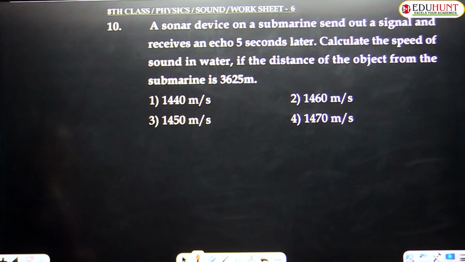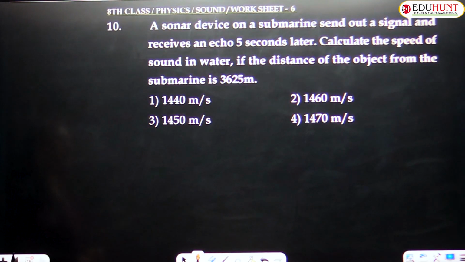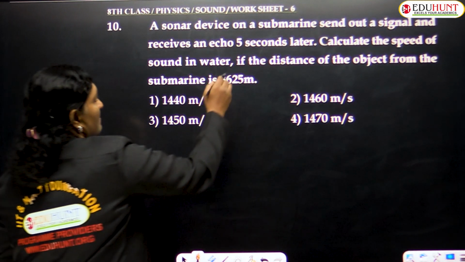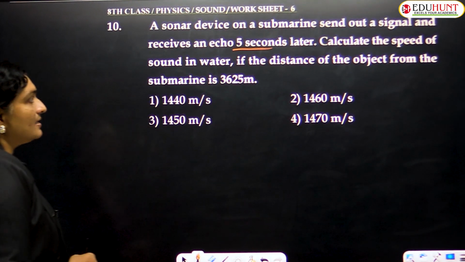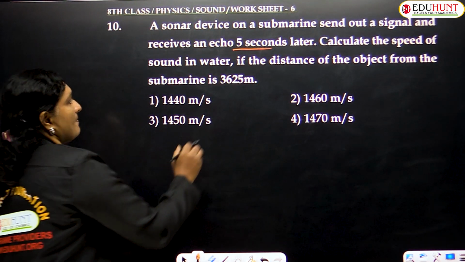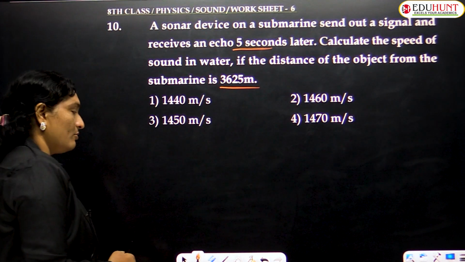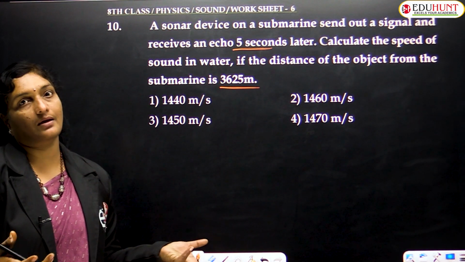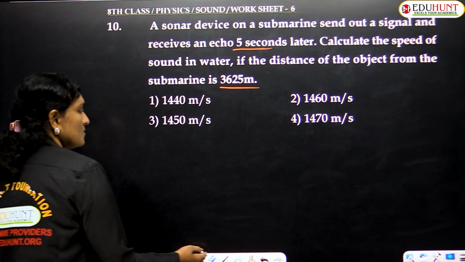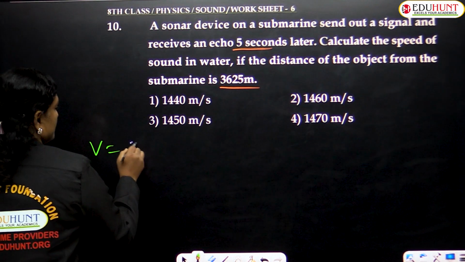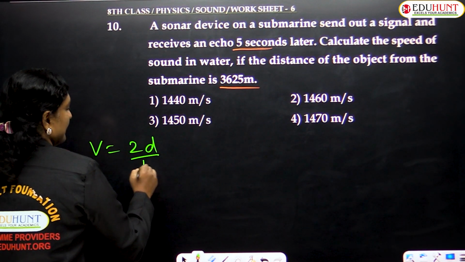So now moving to the last question. A sonar device on a submarine sends out a signal and receives an echo 5 seconds later. So what is the time given? 5 seconds. Calculate the speed of the sound in water if the distance of the object from the submarine is 3625 meters. So now in this case, distance is given, time is given, you are asked to find the value of speed. So children, the formula for speed is V equals 2D by T.